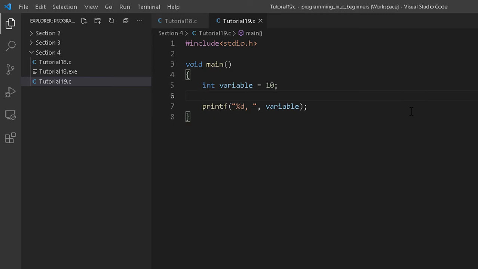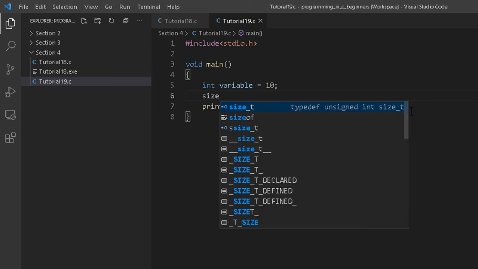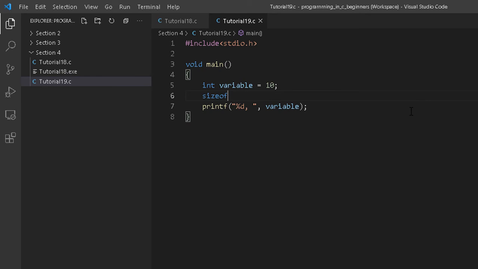So I'm going to call that function. The function name is sizeof. To this sizeof function, you will pass the variable. The sizeof function will return a value, and that value will be nothing but the size of this variable. That value I'm holding in a variable known as size. Just telling you one more time, here I have created an integer variable holding 10. I have also created a size variable in which I'm storing the size of this variable. So definitely this will return 2 bytes if we go according to the chart, but that's not true.